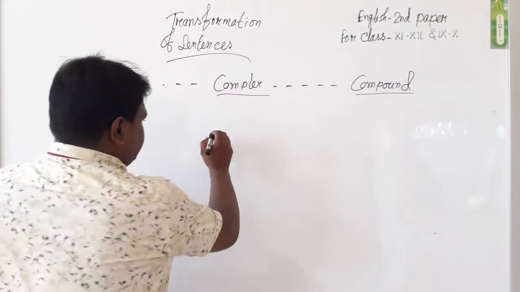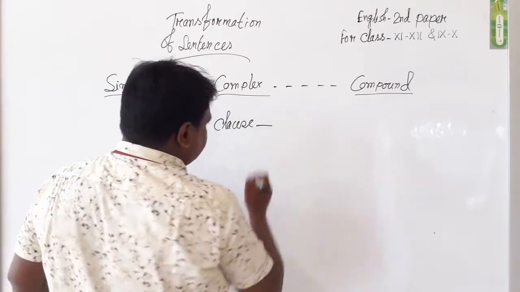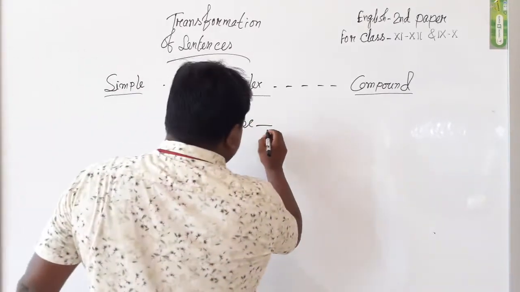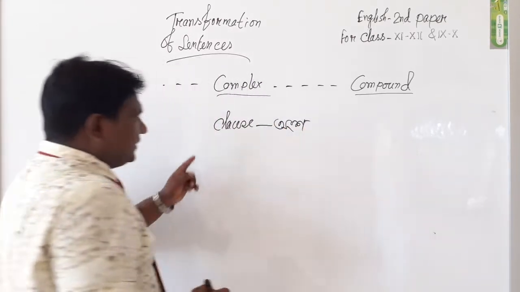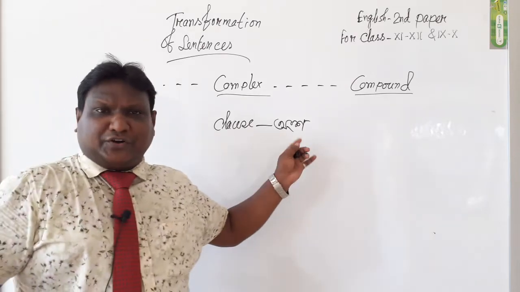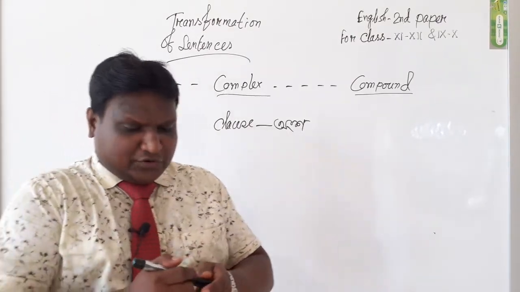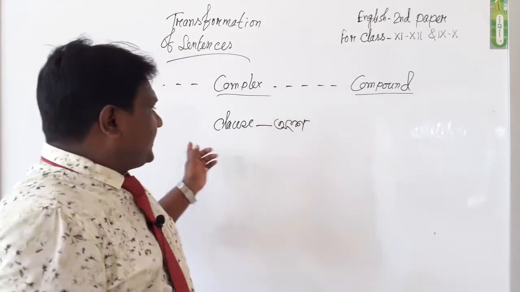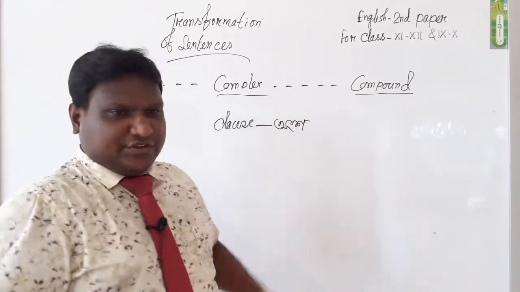Dear students, clause. Please write down. Clause, its meaning is ongsho, part. Clause is a greater part of a sentence. In the higher level, when we want to make a large sentence, we cannot make any sentence without using clause.